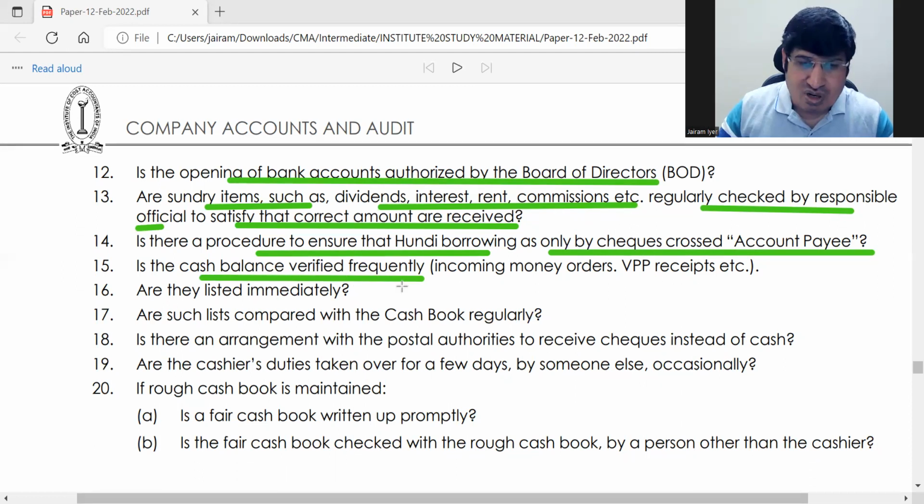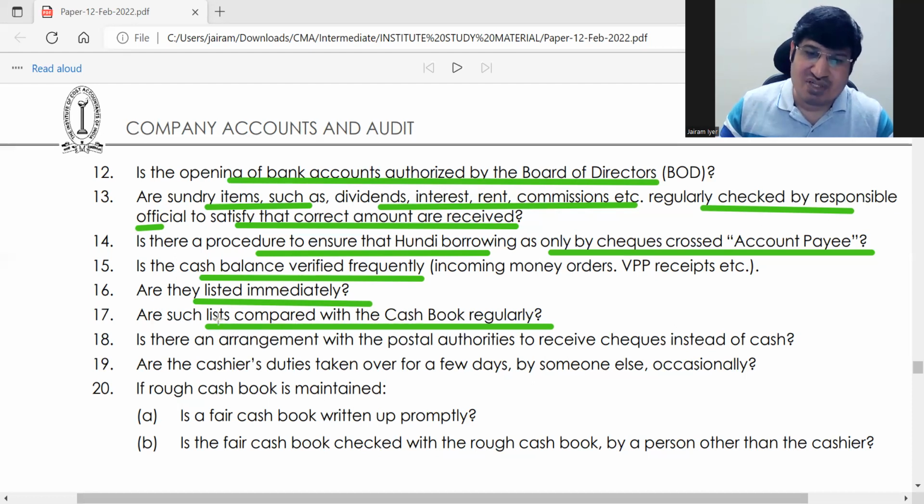Small point. Okay, and are they listed immediately? Are such lists compared with cash book regularly? ठीक है, compare the list prepared with the cash book. यानी ये जो listed है ना, इसका ये मतलब नहीं है वो listing of shares वाला listing नहीं. Listed मतलब are you preparing a list immediately? That is what they are saying. ठीक है.